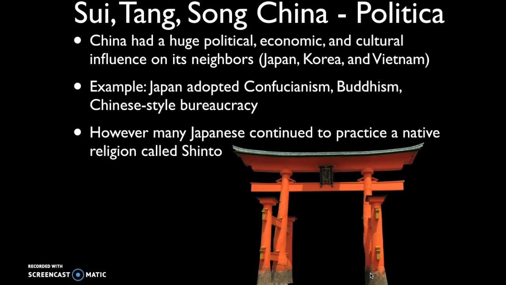And they worship the spirits of their dead ancestors. There's ancestor veneration as well. And so many Japanese continue to practice Shintoism at the same time that Confucianism and Buddhism and some of those Chinese traditions are being brought into Japan. So we can see that in some respects, the Japanese are embracing Chinese traditions and customs, but in other ways, they are retaining some of their own local traditions.